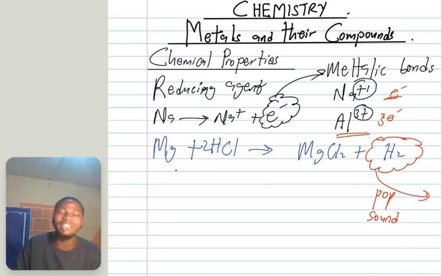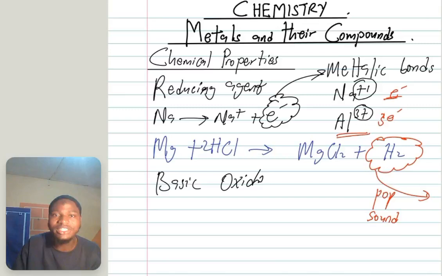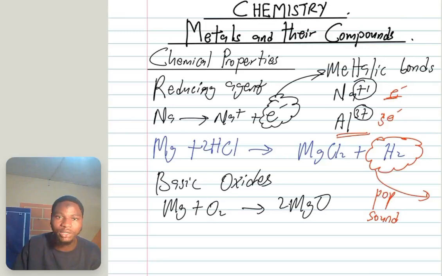Also, metals form what we call basic oxides. They react with oxygen to form basic oxides. For example, magnesium plus oxygen will give me MgO. This is a basic oxide. Metals react with oxygen to give us basic oxides.